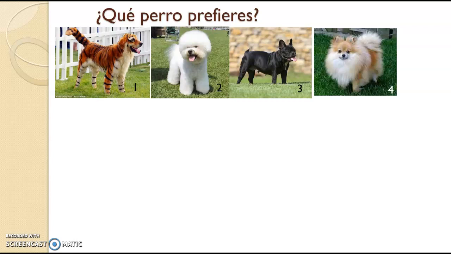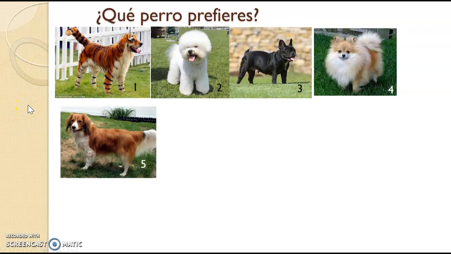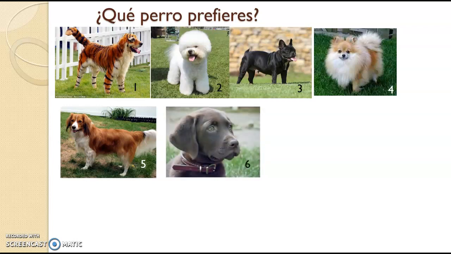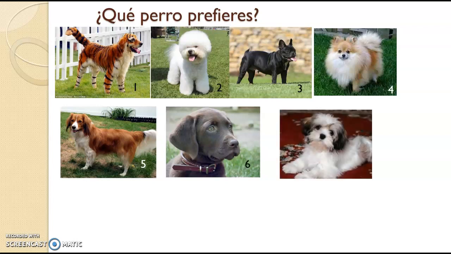Let's go to the fifth dog, which, again, if I can get this to advance, my cursor's never in the right place. El quinto perro, quinto. It sounds a little bit like quince, right? Quinto perro, repitan. Ay, el sexto perro, repitan el sexto perro. Y el séptimo perro. Ah, so cute. El séptimo perro. Okay, pause it. Tell yourself which one you prefer of el quinto perro, el sexto perro, o el séptimo perro. Yo prefiero el sexto perro, creo.